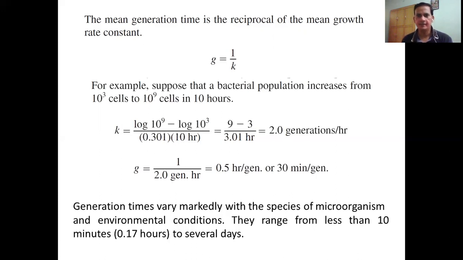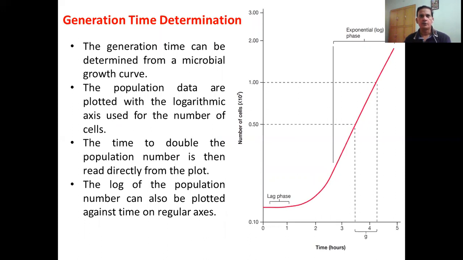Why? The reason is that in those extreme conditions, those poor nutrition conditions, bacteria need to develop mechanisms to use those micronutrients. They need to express some special kind of genes so that they can utilize those available nutrients. Okay, so the generation time can also be calculated from the growth curve.